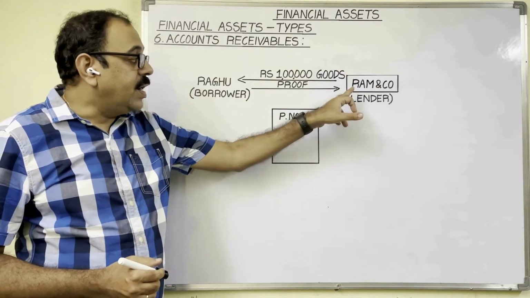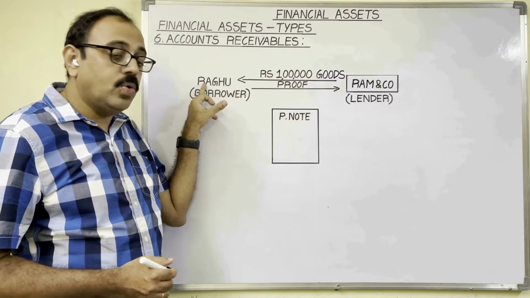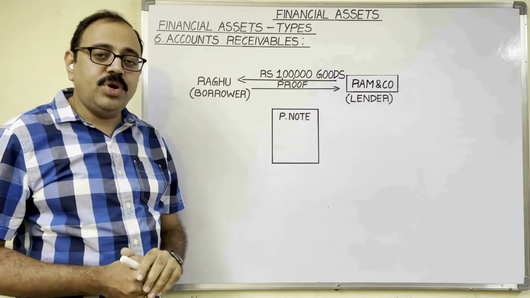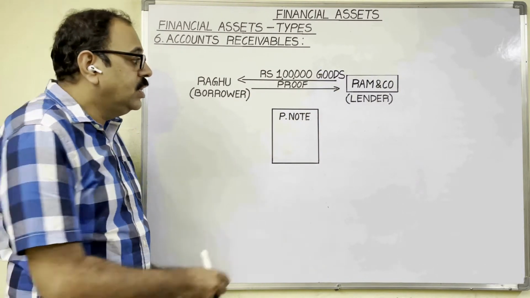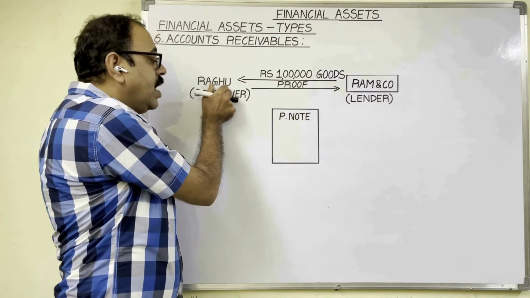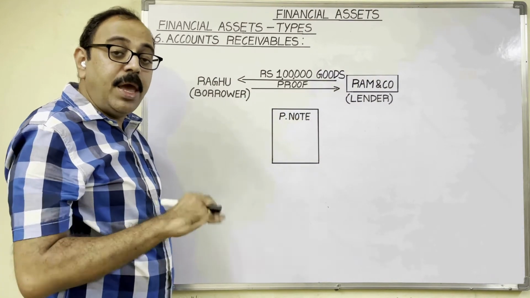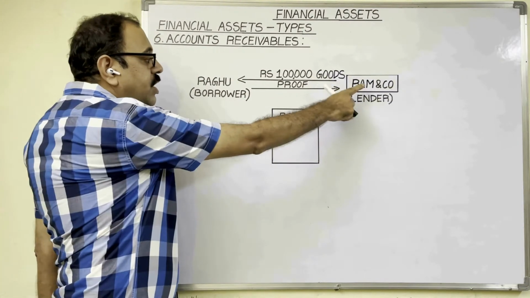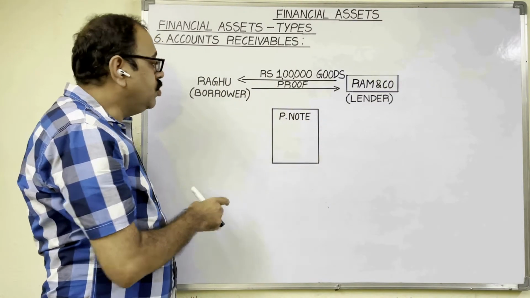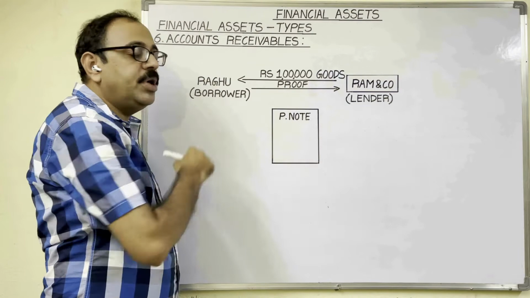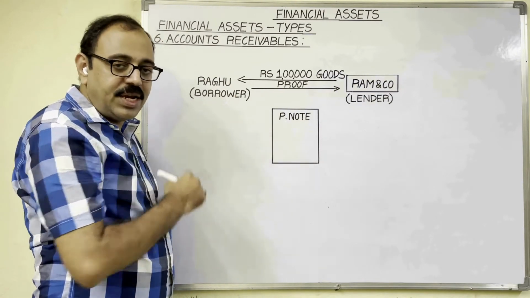For example, Ram and Co, a seller, sold 1 lakh worth goods to Raghu on credit. Sales are of 2 types now, cash sale and credit sale. Cash sale means what? Seller gives goods to buyer and immediately buyer pays money to seller. Credit sale means payment will be postponed. Seller gives goods to buyer but buyer requests some credit period. Assume Raghu asked 1 month credit period to Ram and Ram accepted Raghu's request. So this is known as credit sale.